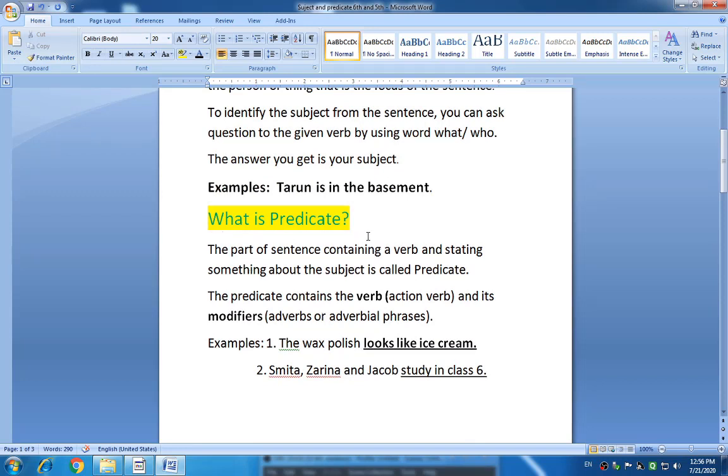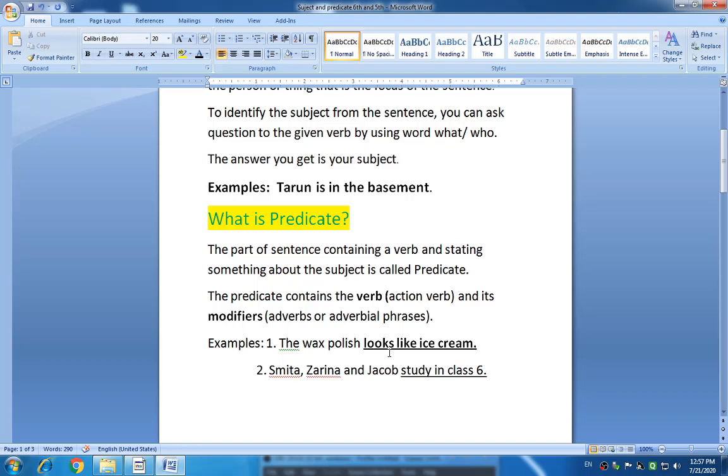What is a predicate? Here we have completed what a subject is. Now we have to understand and study what a predicate is. Look at that. The sentence or the part of a sentence containing a verb and stating something about the subject is called a predicate. It means the part of a sentence. Look at the sentence: The wax polish looks like ice cream. In this sentence, you can easily identify the verb, that is looks. Looks is your verb.